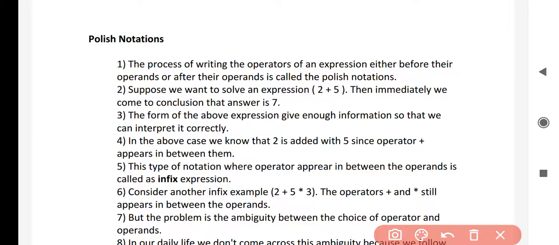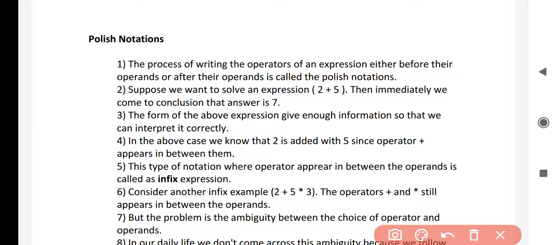Okay, so the process of writing the operators of an expression either before the operands or after their operands is called Polish notation. Normally, suppose we want to solve the expression 2 plus 5, then immediately we come to the conclusion that the answer is 7. The form of the above expression gives enough information so that we can interpret it correctly.